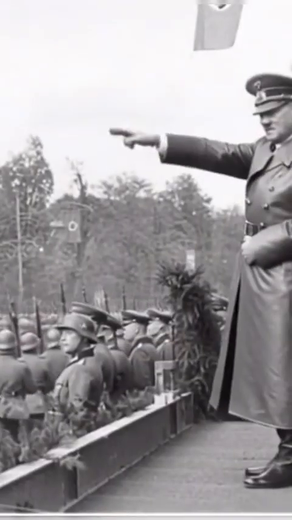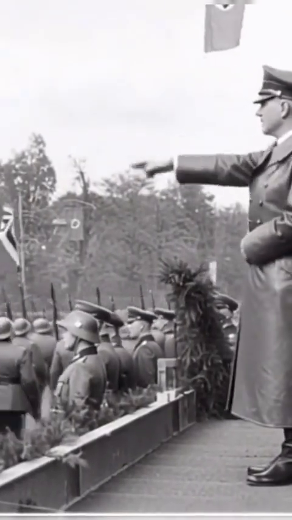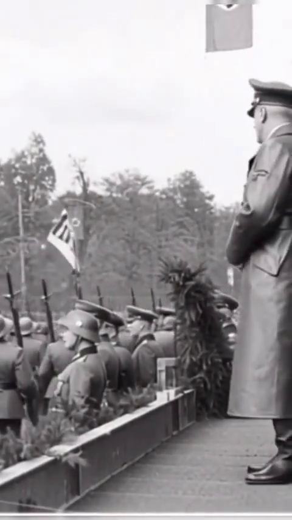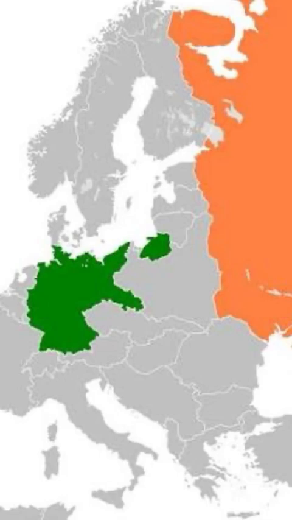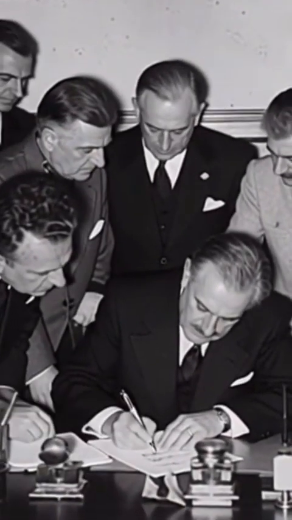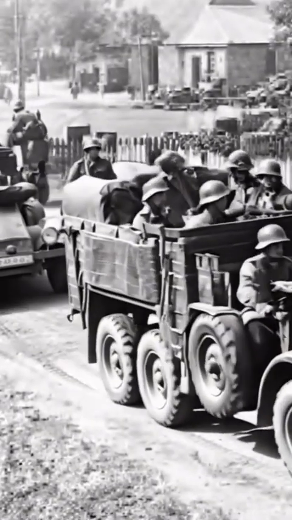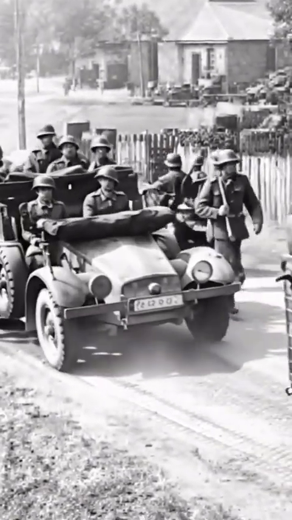By 1939, Hitler was unstoppable. He took the rest of Czechoslovakia in March. That August, Germany and the Soviet Union signed a secret pact to divide Poland. On September 1, 1939, Germany invaded Poland. 2 days later, Britain and France declared war. World War II had begun.